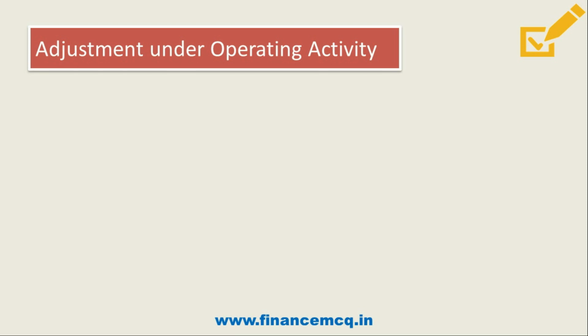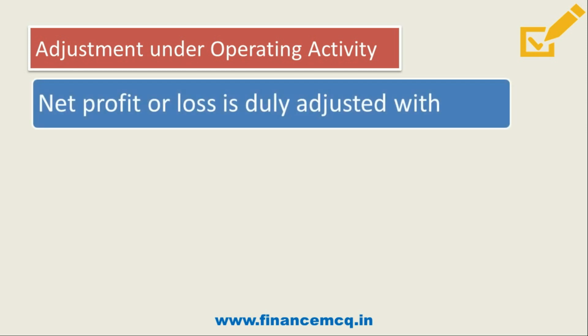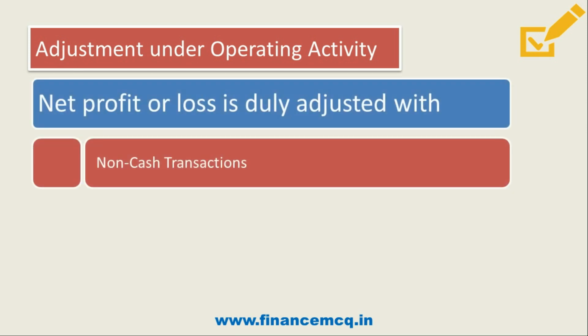Friends, to identify cash flow from operating activity under the indirect method, net profit or loss will be adjusted for non-cash transactions. These transactions are recorded in the profit and loss account, but they are not actually cash transactions, for example, depreciation or bad debt written off, etc. Since they are not cash transactions, they will not form part of the cash flow statement and an adjustment is carried out. I hope you understand this.